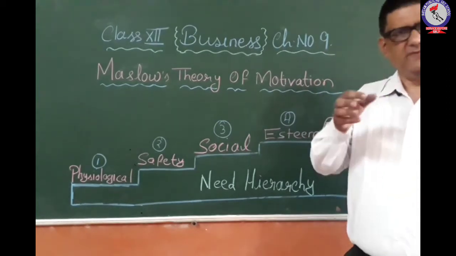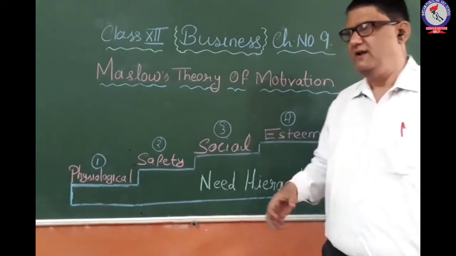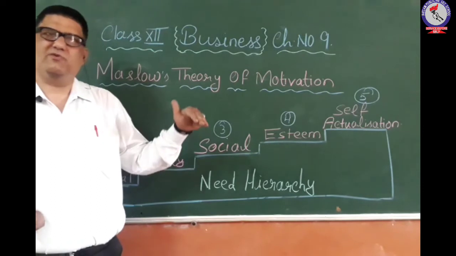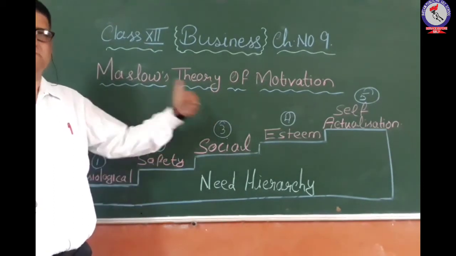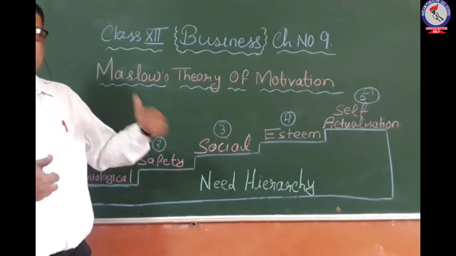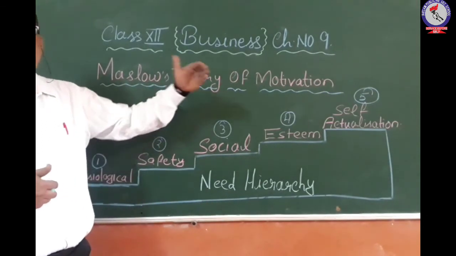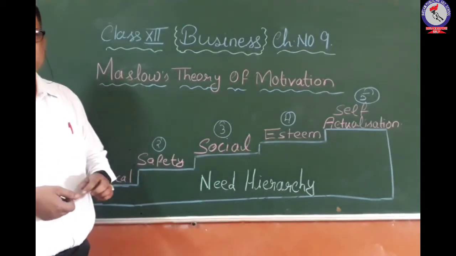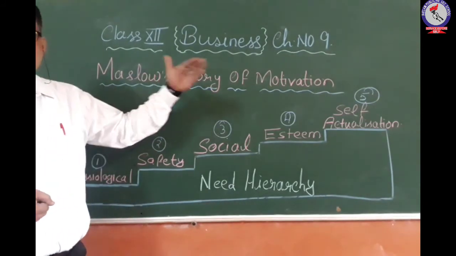And when we are satisfying the need, we have to always be careful that first we have to satisfy the lower level need, and then we have to move to the higher level need. We should not think of satisfying the higher level need first and then go to the lower level. पहले आप lower level की need को satisfy करिए, उसके बाद आप उससे ऊपर की need को satisfy करने की बात सोच सकते हैं. So this was the need hierarchy which was given by Abraham Maslow.